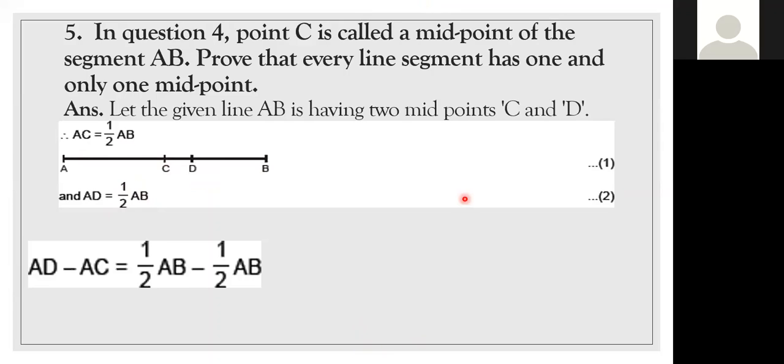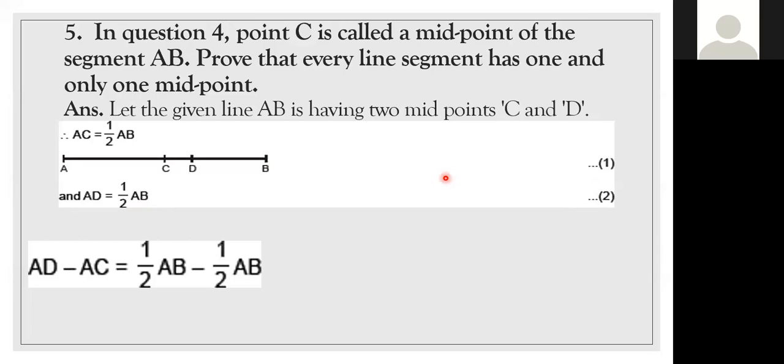Here we need to prove that for any line segment, there's only one midpoint. So to prove that, I am taking both C and D as midpoints of AB. If C is the midpoint, AC is equal to half AB. If D is the midpoint, AD is equal to half AB. I'm taking these as equation 1 and equation 2. Anyone have doubt in this one?